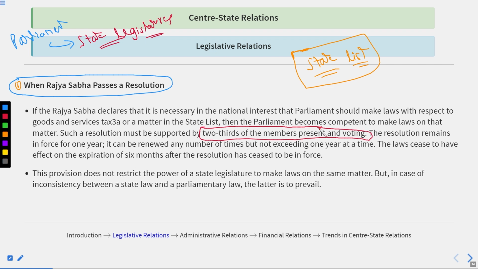After passing the resolution, both the parliament and the state legislature could make laws over the provisions of the state.